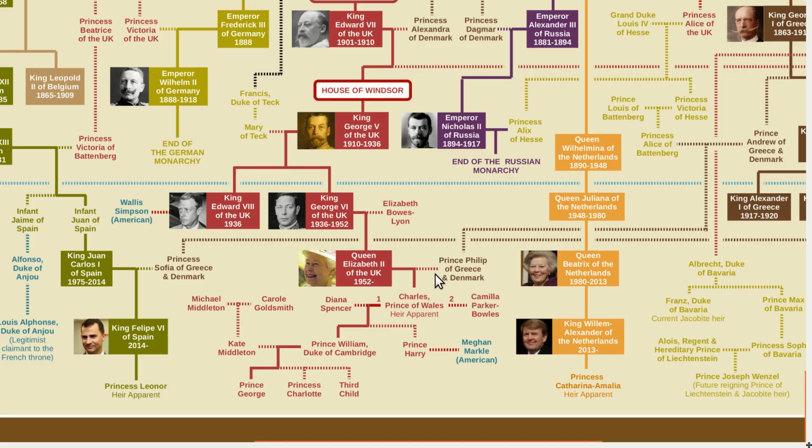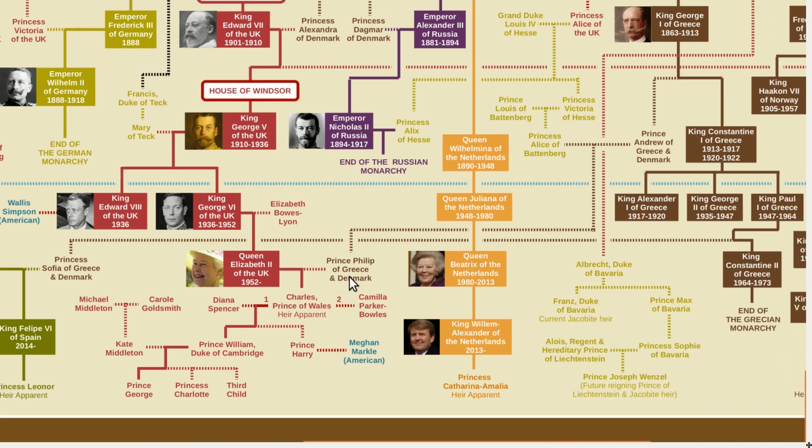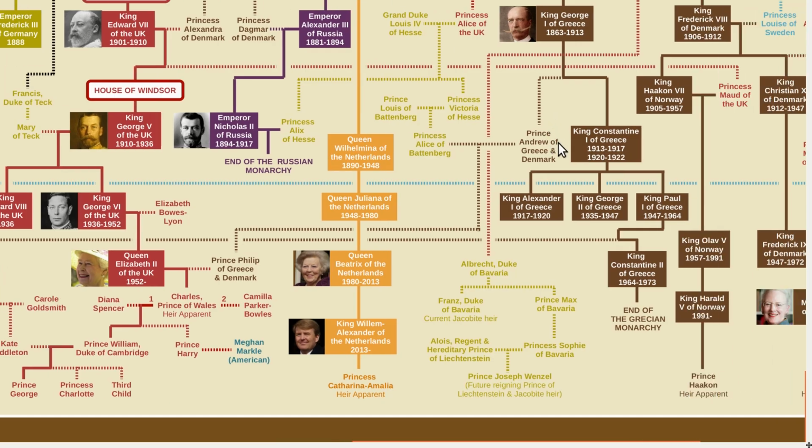Now, Prince Philip was originally a prince of Greece and Denmark. He actually gave up those titles, though, when he married Queen Elizabeth, and that's why he's now known as the Duke of Edinburgh. But originally, he was of Greece and Denmark, and therefore his relatives are from those royal families. And his father was Prince Andrew of Greece and Denmark. So this would be the paternal grandfather of Charles, Prince of Wales.